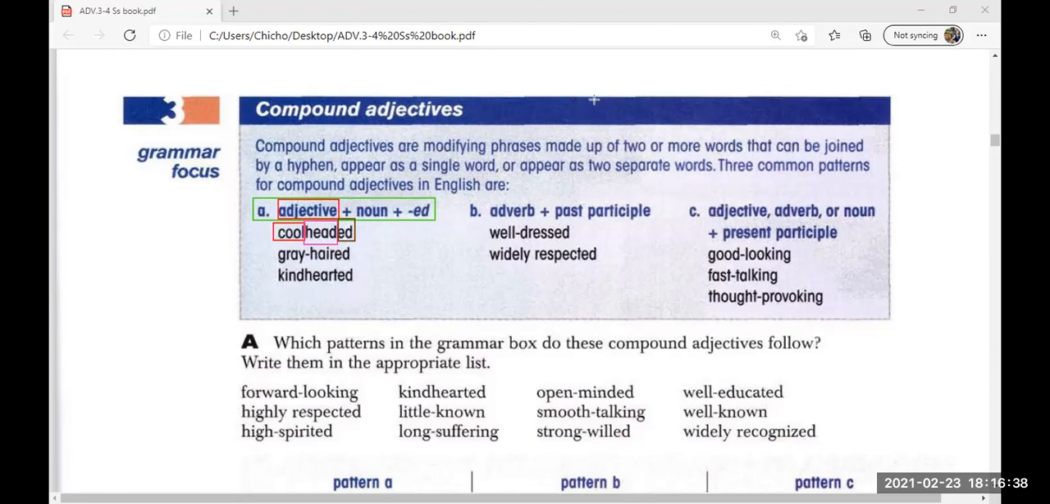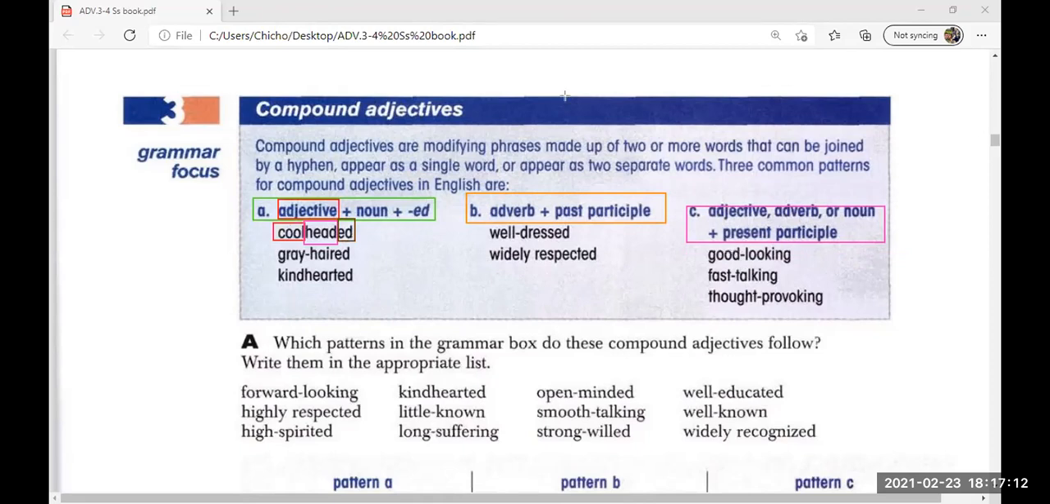Then we have the second one, the second pattern. We have an adverb and a past participle verb. For example, well is the adverb and dressed is the past participle verb. Widely is the adverb and respected is the past participle form of the verb. Then we have the other pattern. It says adjective, adverb, or noun plus the past plus the present participle.